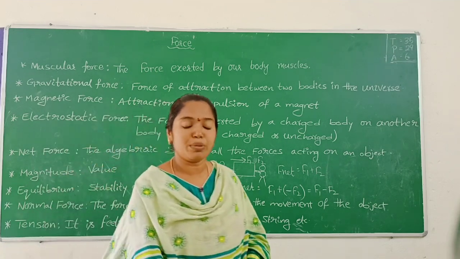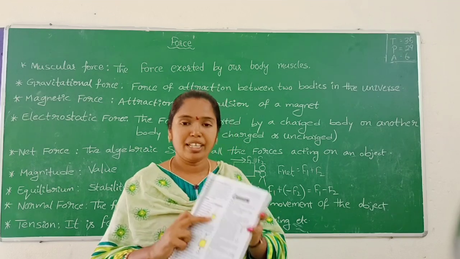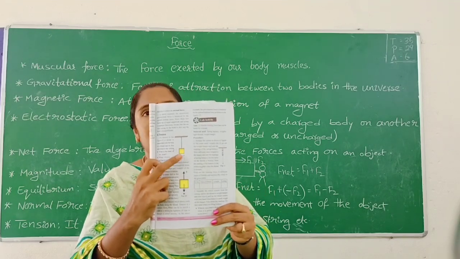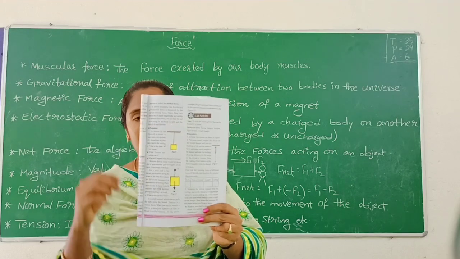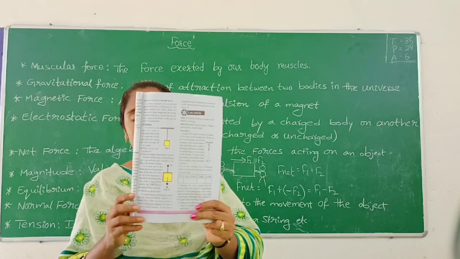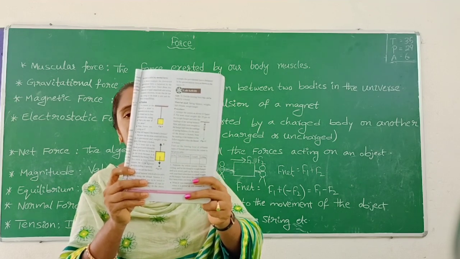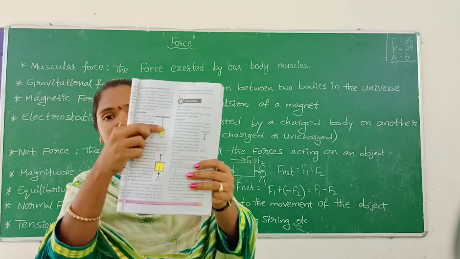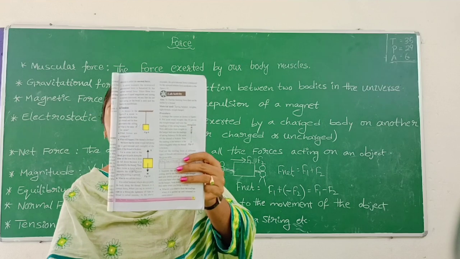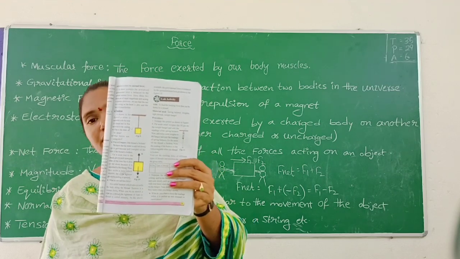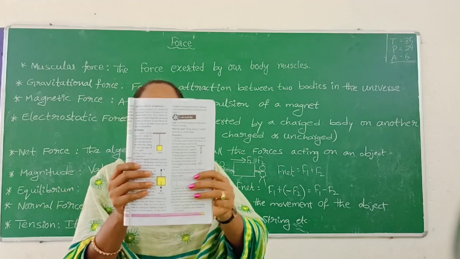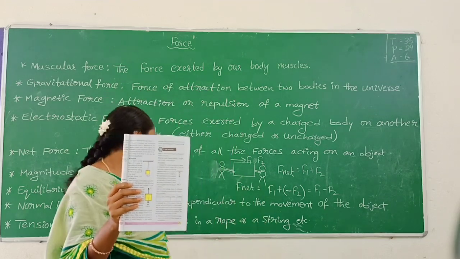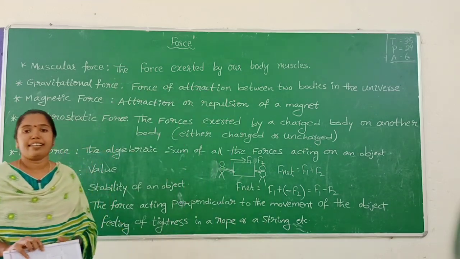In your textbook also one example is given. One brick is tied with a string and hanging from the end of the string, so it does not fall down. Without the string, the brick falls on the ground because gravitational force is acting. We know that. So here the tightness of the rope, that is tension.